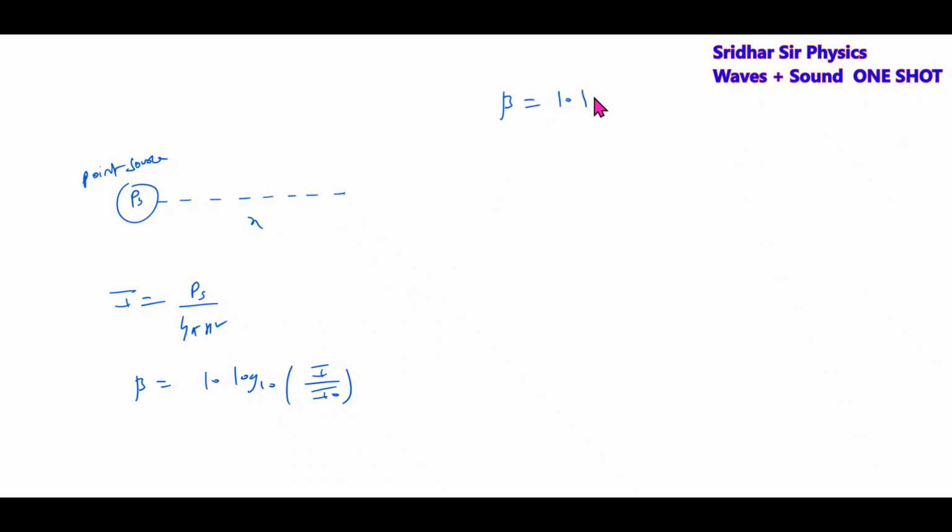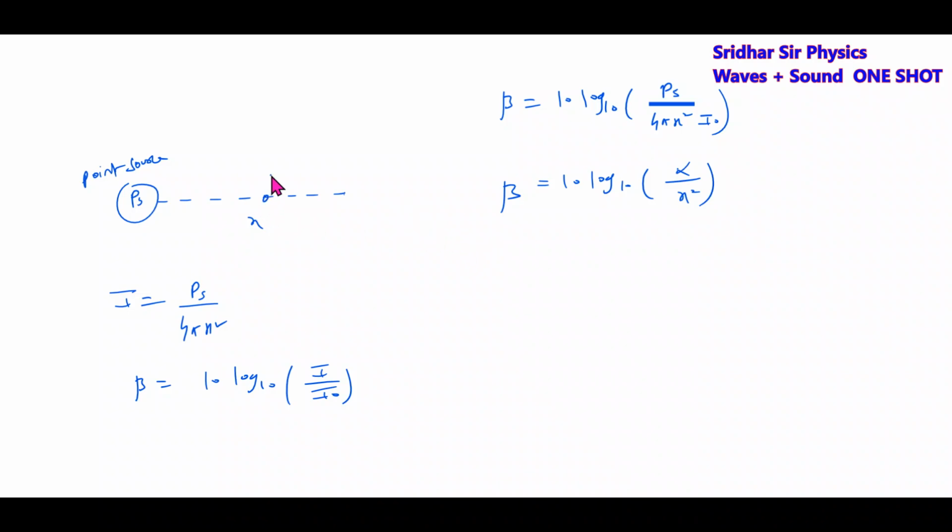The loudness will be 10 log 10 of Ps by 4 pi x square divided by I naught. So this will become 10 log 10 of all this quantity, with x square in the denominator. Like this we can express it, and then the loudness will be a function of the position x.